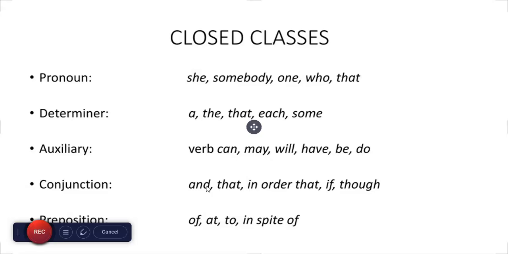Closed classes are pronoun, determiner, auxiliary, conjunction and preposition. Pronouns: she, somebody, one, who and that. Determiners: a, that, each and some. Auxiliary verbs: can, may, will, have, be, do. Conjunctions: and, that, in order that, if so. Prepositions: of, at, to, in spite of.